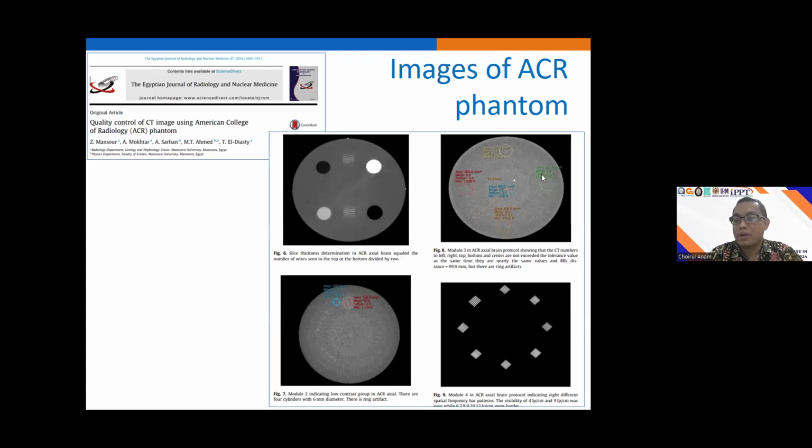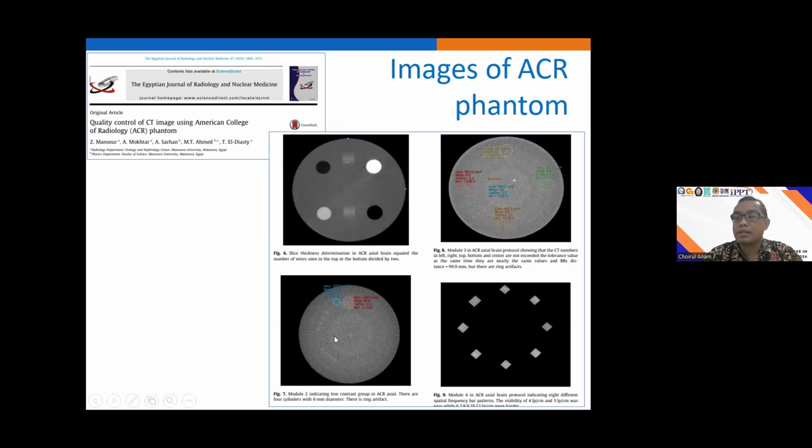And the second one is used for measuring the CT number accuracy and the CT number uniformity. This point can be used for measuring the MTF. Actually there are 2 points, this one and this one, that can be used for measuring the distance accuracy. And many parameters, of course, can be measured using this module.